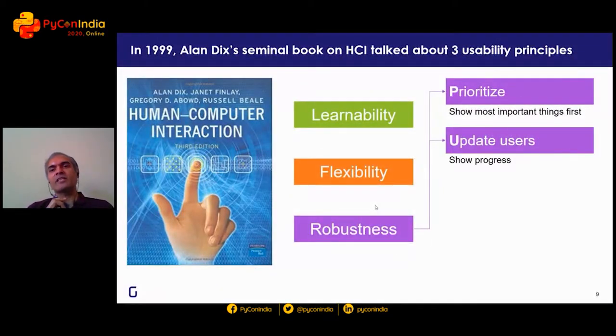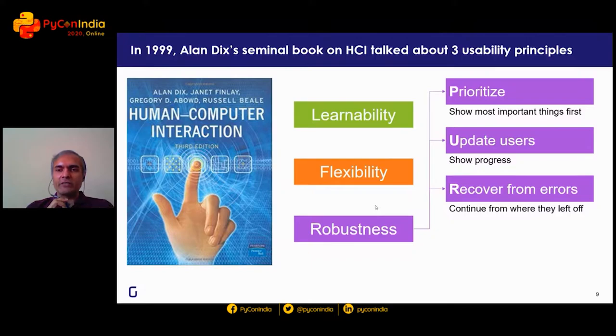Second was just keeping them updated. What I was doing was running a verbal dialogue saying, yeah, this is what it's doing, effectively entertaining Gopi while the program was staring at him with a blank cursor. We need to show progress. We need to tell the user what the state of the application is, how long it's going to take.